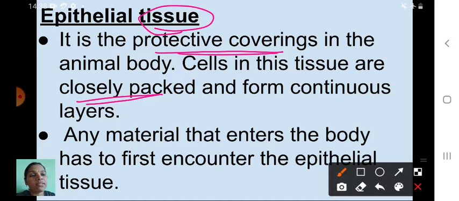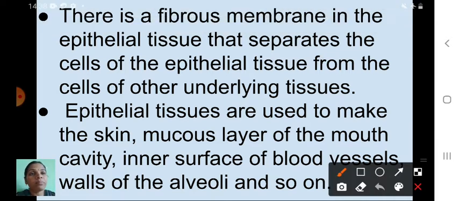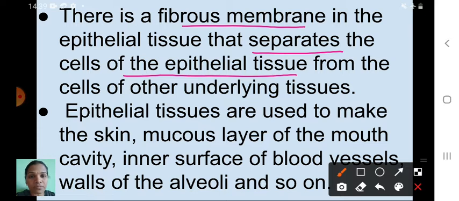Okay, next one is there is a fibrous membrane. See here, children. There is a thin fibrous membrane in the epithelial tissue that separates the cells of the epithelial tissue from the cells of other underlying tissues. So one fibrous membrane is there in the epithelial tissue. That fibrous membrane separates the cells of the epithelial tissue from the cells of other underlying tissues. So one small thin fibrous membrane is there around the epithelial tissue.